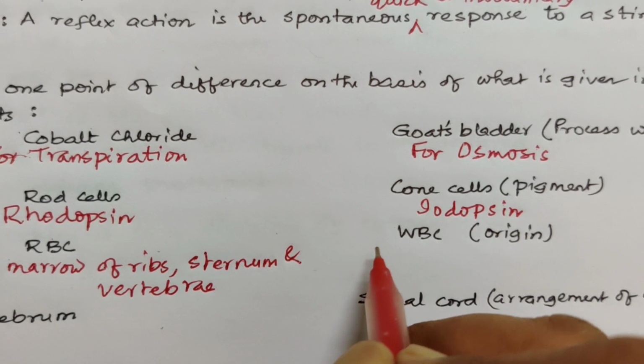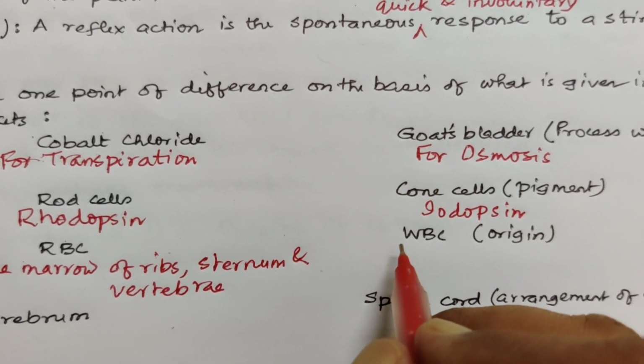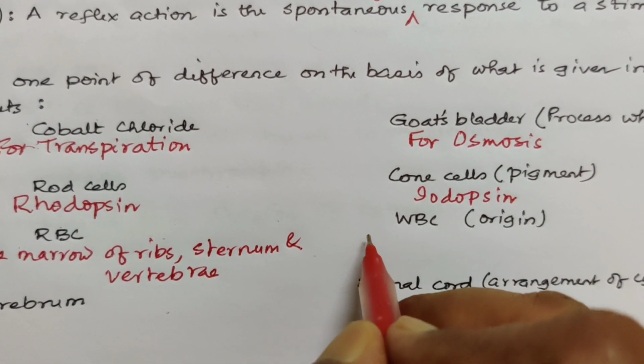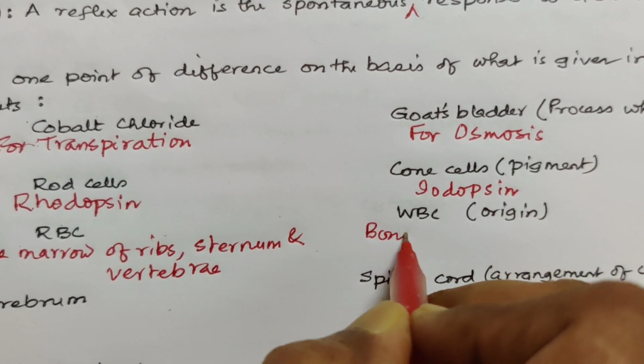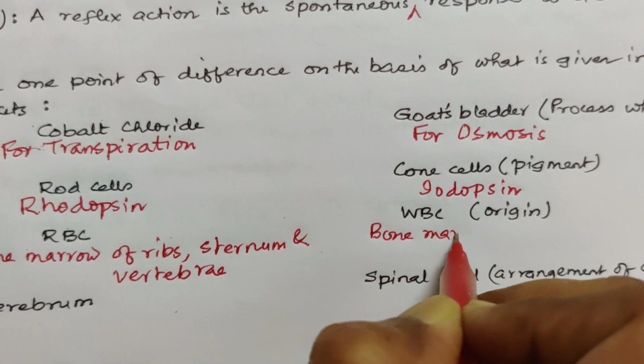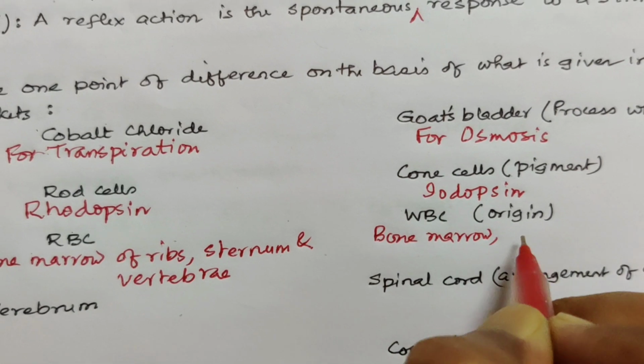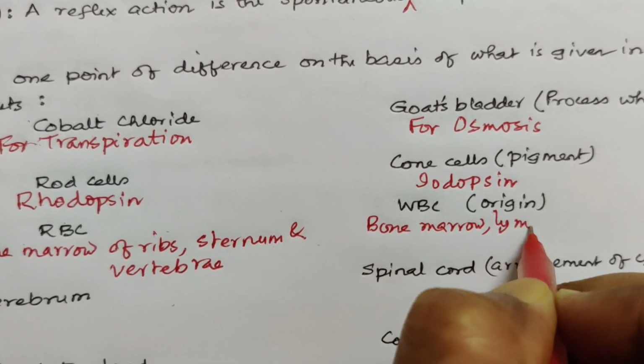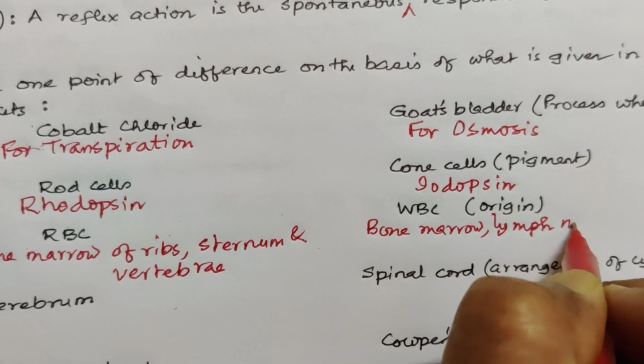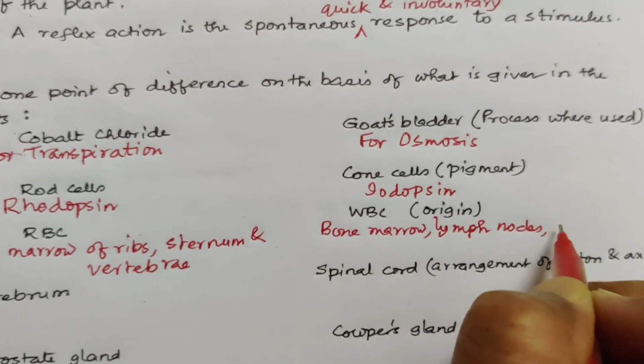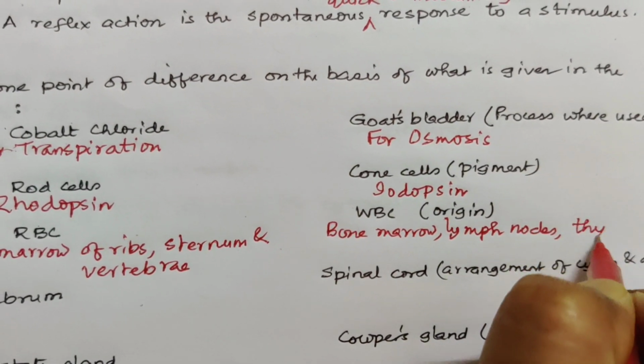And WBC originates from bone marrow, lymph nodes and thymus.